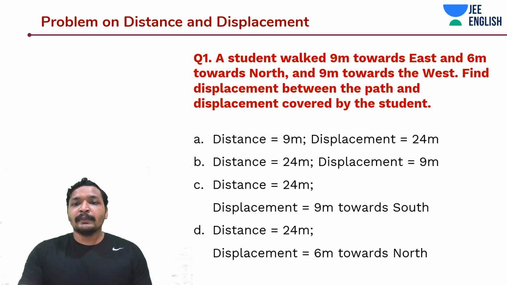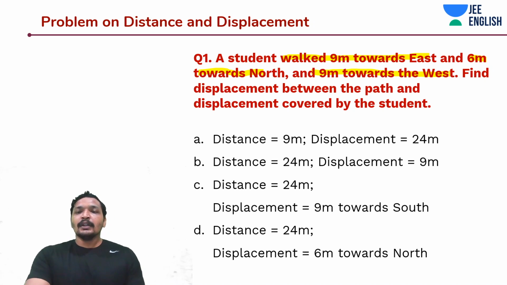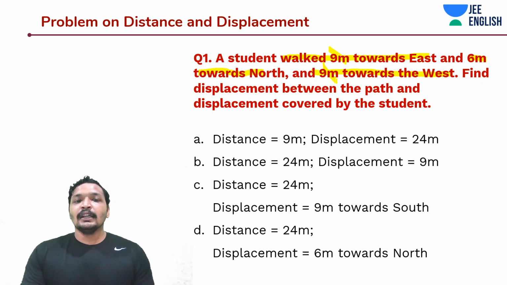And again he walked 9 meters towards west. So that means these two things have been cancelled out. Find the displacement and the distance covered by the student.